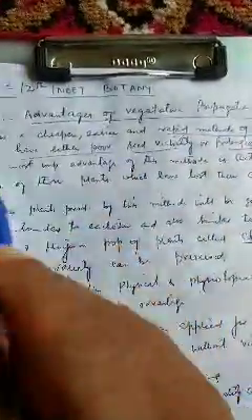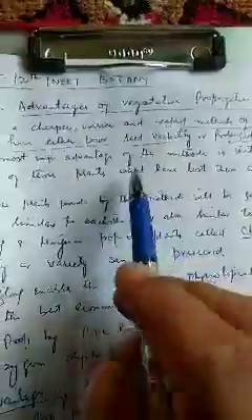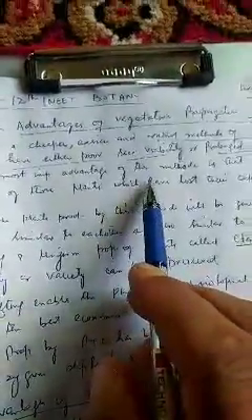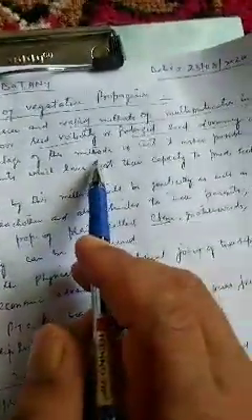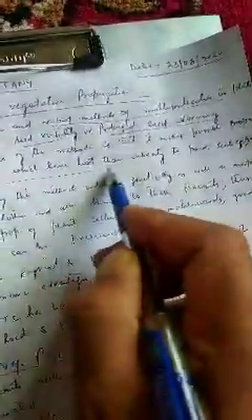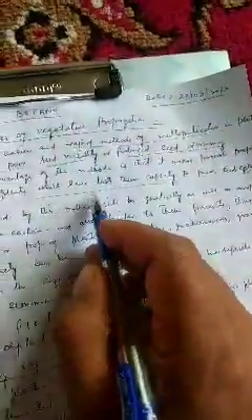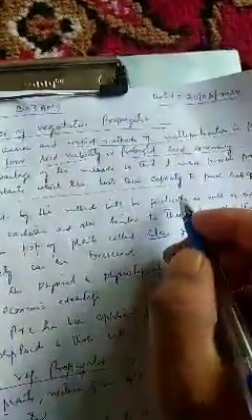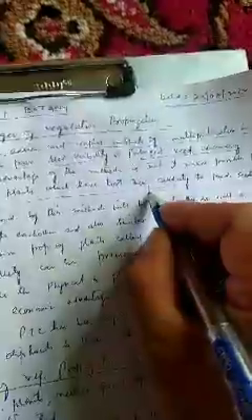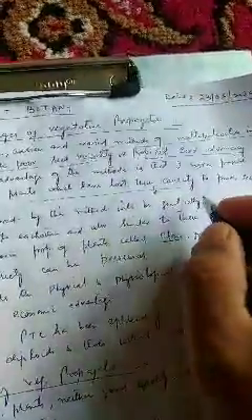Number second, the most important advantage of vegetative propagation is that it makes possible propagation of those plants which have lost their capacity to produce seeds. Many plants have lost the capacity to produce seeds.